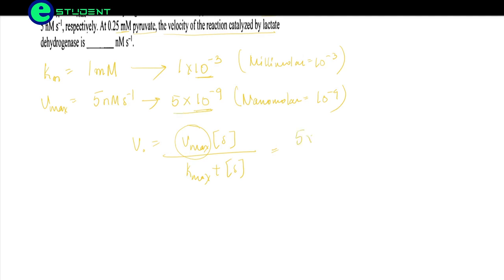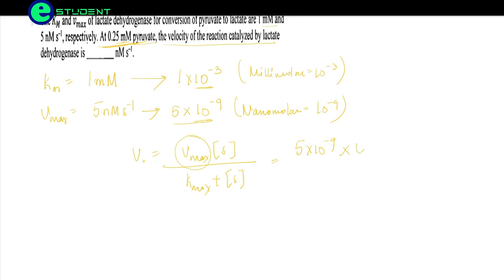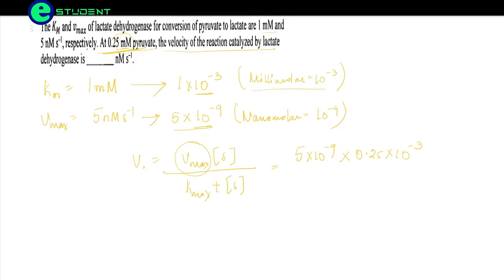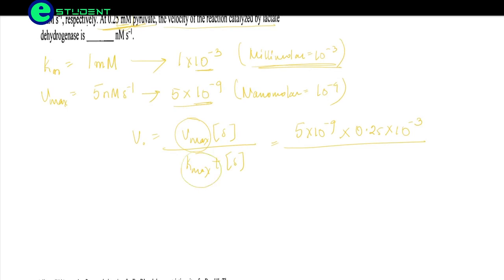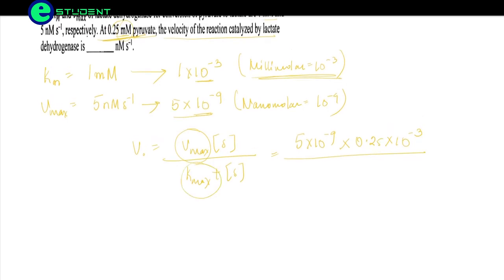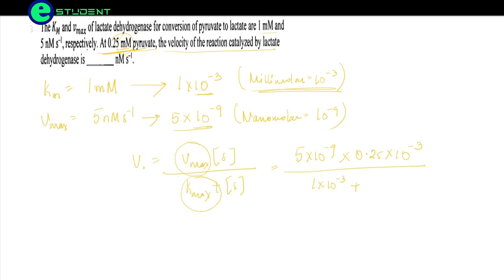So we substitute 5 into 10 to the power minus 9 into the substrate concentration, which is given in the question as 0.25 millimolar, so 0.25 into 10 to the power minus 3, because millimolar is 10 to the power minus 3, divided by Km, which is 1 into 10 to the power minus 3, plus the substrate concentration. So what is the substrate concentration?